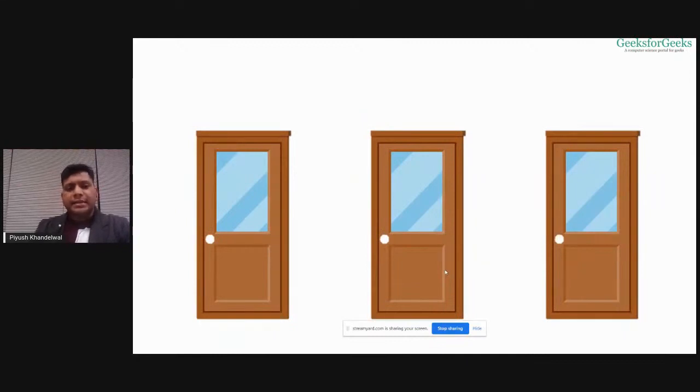Here you can see three classroom doors, right? These are three classrooms of your school. Now suppose I ask you to call the monitor of class 6th. You can see the three classrooms and I'm asking you to call the monitor of class 6th. What will you do?